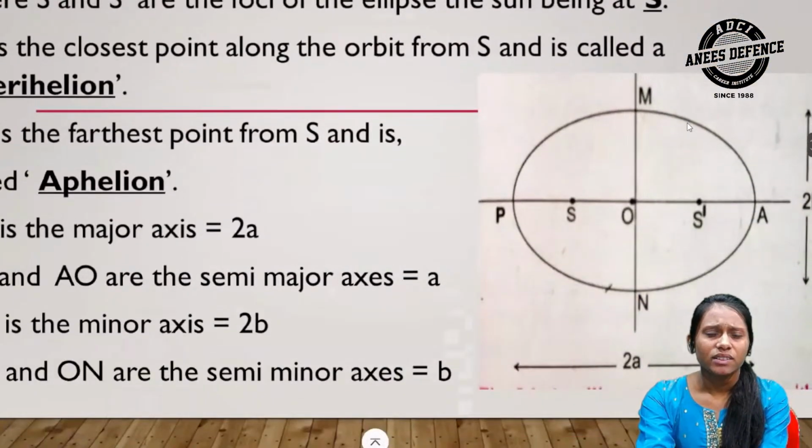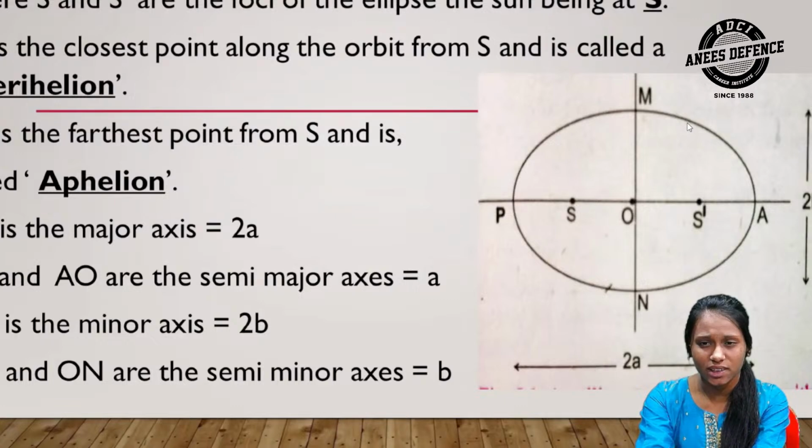In this figure, S and S dash are the foci of the ellipse. The sun being at S, P is the closest point along the orbit from the sun and is called the perihelion. A is the farthest point from S and is called the aphelion.